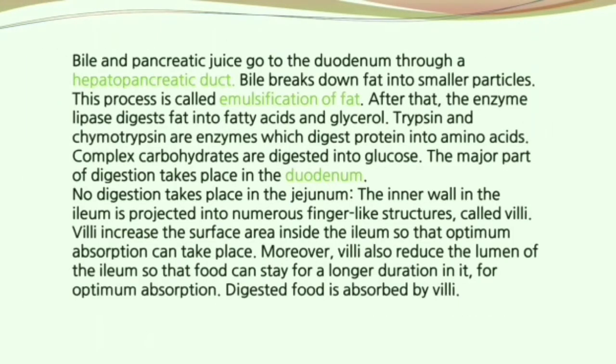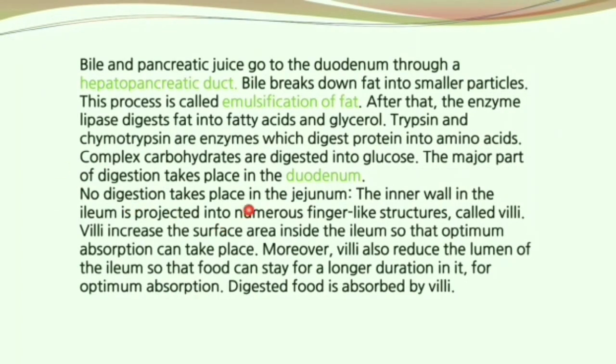So what happens over here? The bile and pancreatic juice go to the duodenum through a hepatopancreatic duct. The bile breaks down fat into smaller particles. This process is termed as emulsification of fat. After that, the enzyme lipase digests fat into fatty acids and glycerol. Trypsin and chymotrypsin are enzymes which digest proteins into amino acids. Complex carbohydrates are digested into glucose. The major part of digestion takes place in the duodenum.